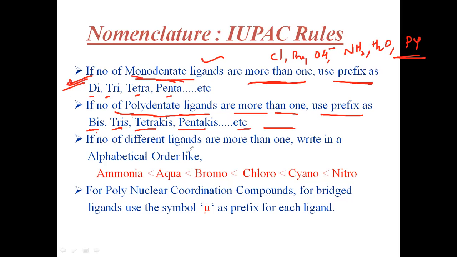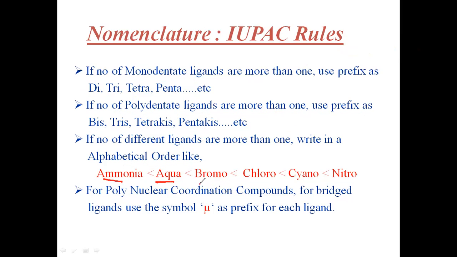Then if the number of different ligands is more than one, write in alphabetical order. Like ammonia, aqua, bromo, chloro, cyano, nitro. Alphabetical order means A comes first, then B, C. Ammonia, A, after A comes M, and aqua, after A comes Q. Hence ammonia comes first, then aqua, water, then bromo, chloro, cyano, nitro. This alphabetical order must be followed.